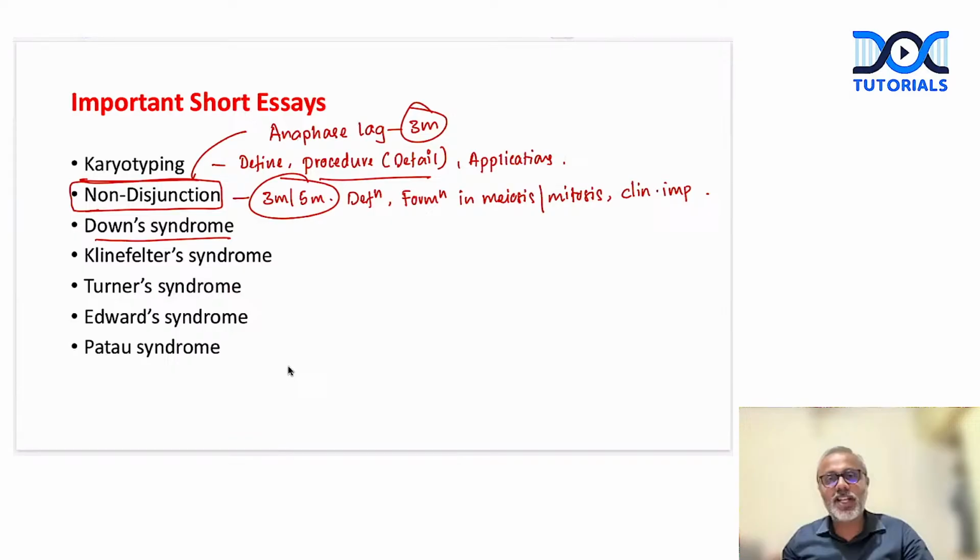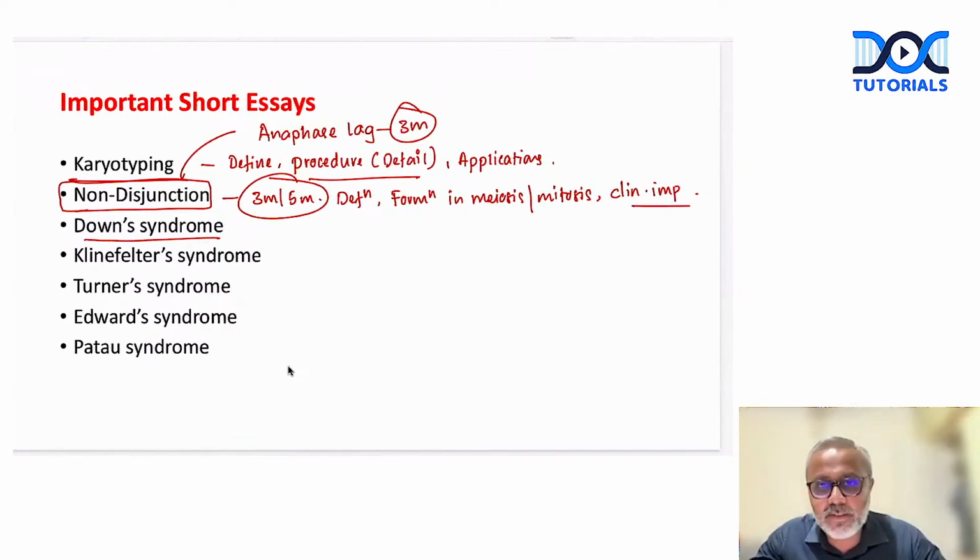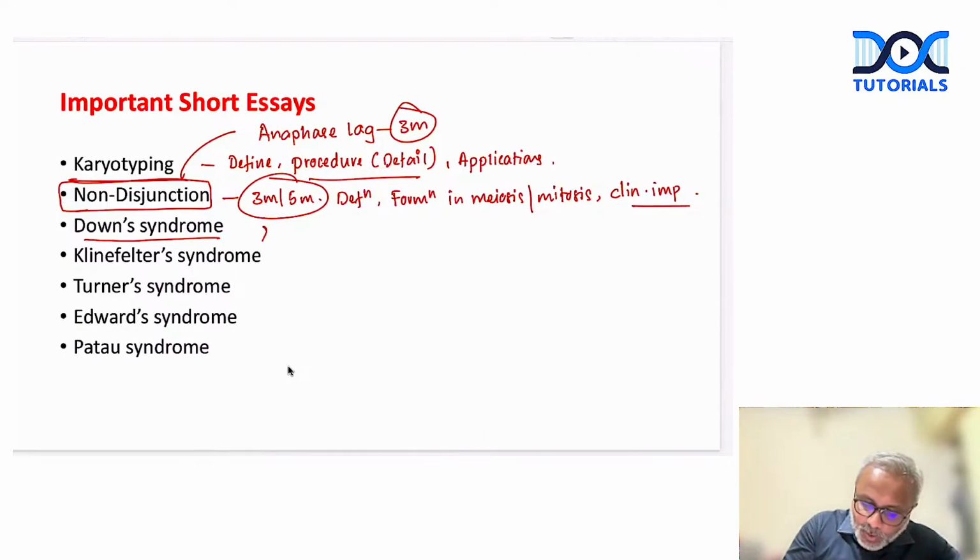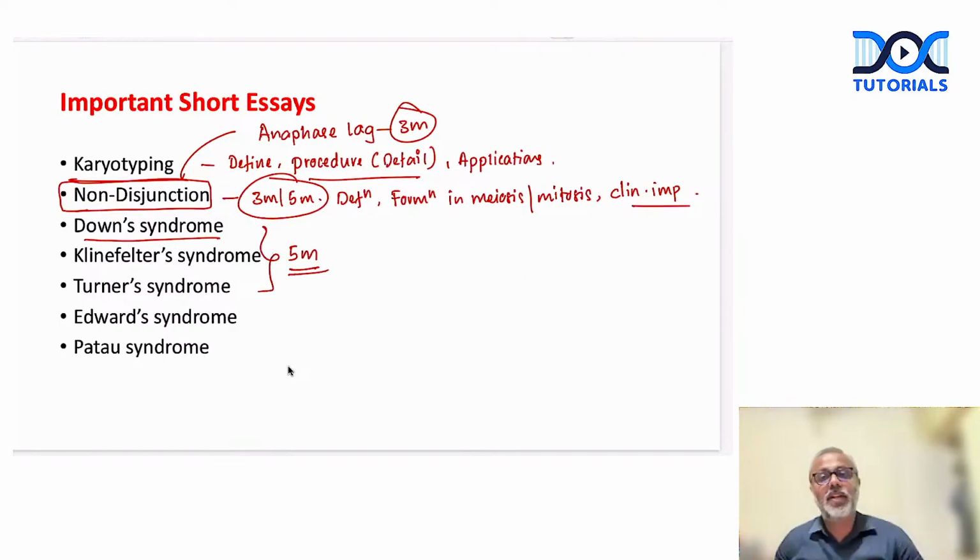One daughter cell receives an incomplete chromosome or no chromosome at all, the other daughter cell receives all the components. So this is how you should explain non-disjunction. And again, in non-disjunction, you should end it with the clinical implication. Are we clear? Right.